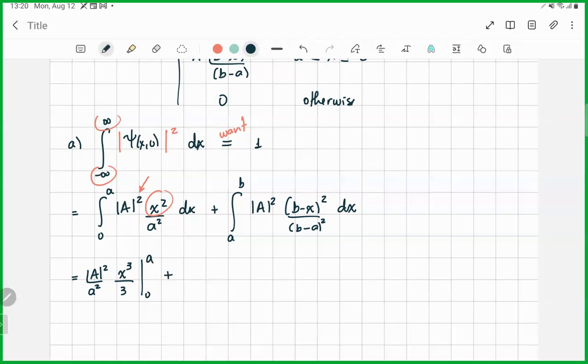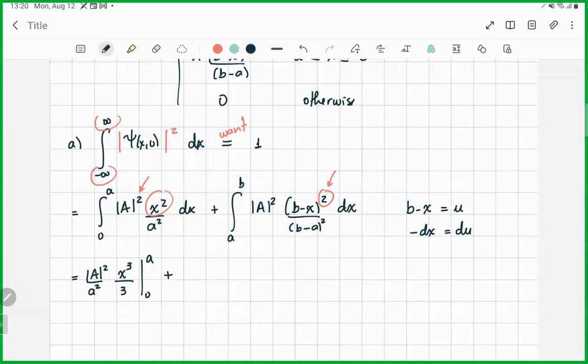If you want, you can open this square and you would have 3 integrals to solve. But I think it's easier to do a change of variables: let b minus x be u, which tells us that minus dx is du.